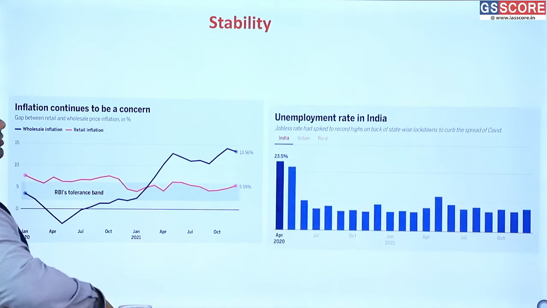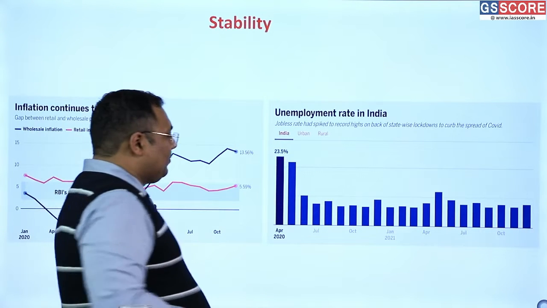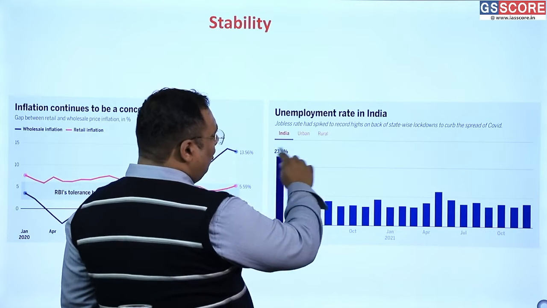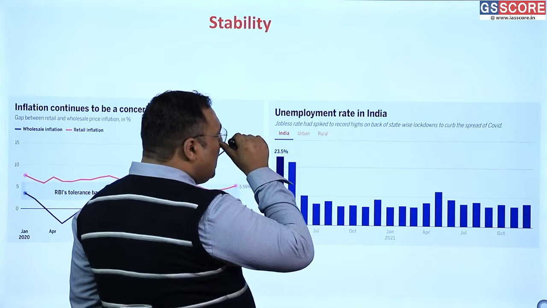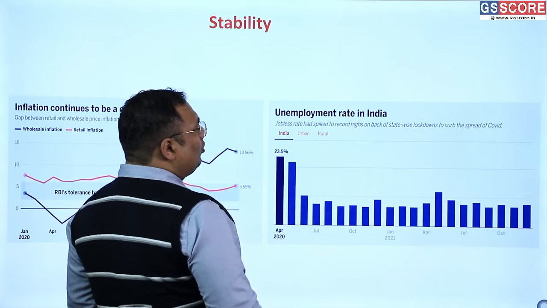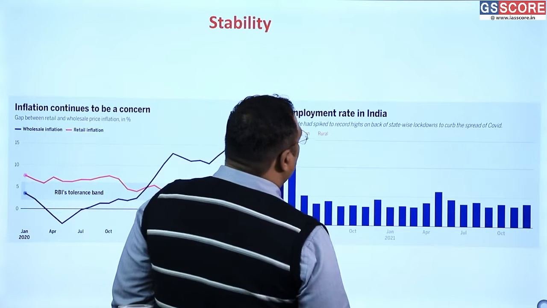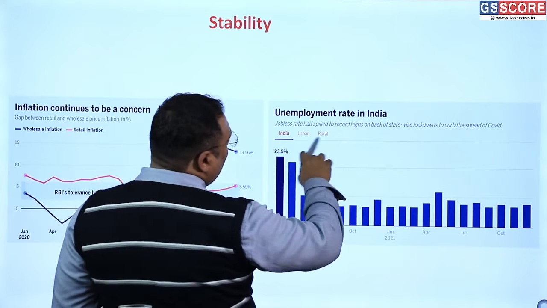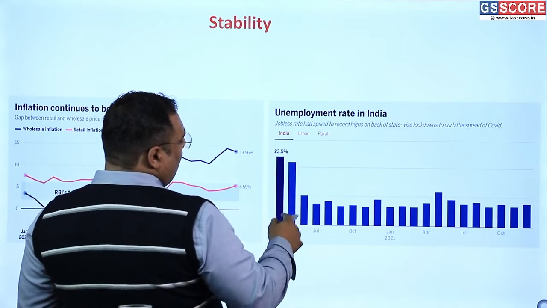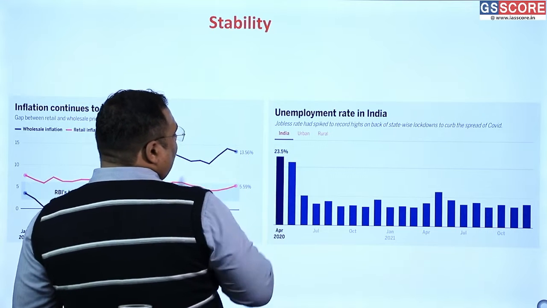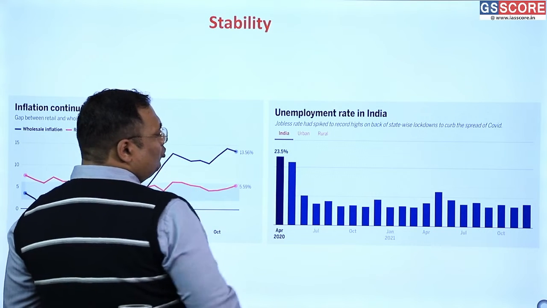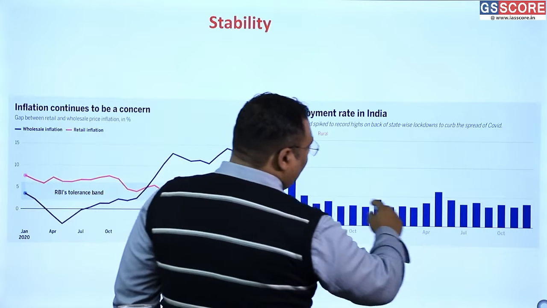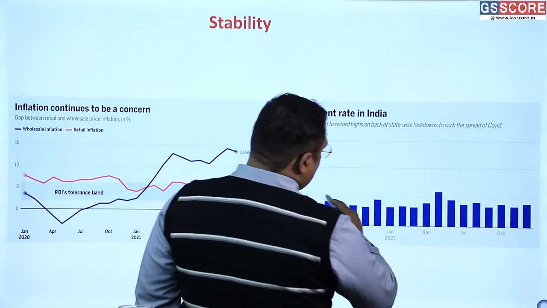And then we look at the stability. Again, from April 2020, when we had the first and the longest full-fledged lockdown, the unemployment rate has also gone down officially. This is the official unemployment rate, and this is the pan-India combined urban-rural number. So unemployment was at its peak in April 2020. Since then, it has continuously remained below 10%.